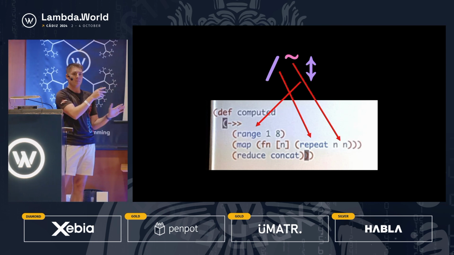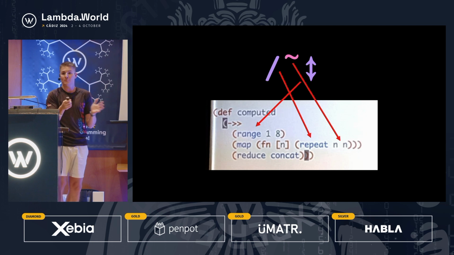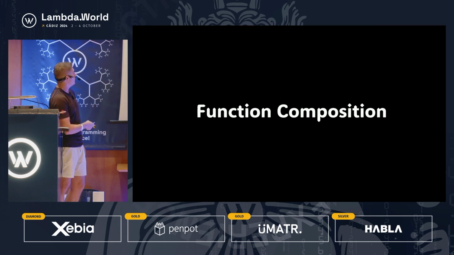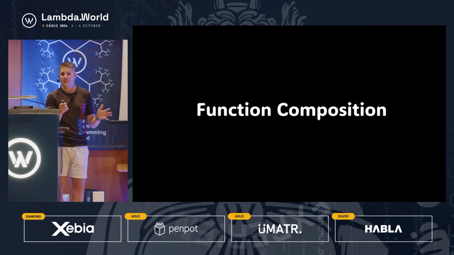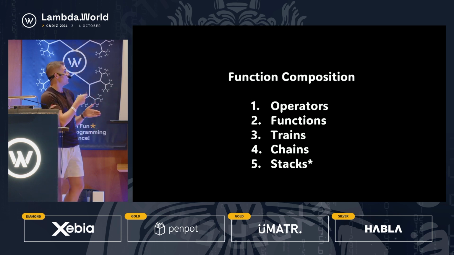It's about these combinators that allow you to write this extremely terse but also extremely expressive code. So the main thing we're going to focus on in this talk is function composition. I'm sure all of you at a functional conference, you know what this is. Primarily the type of function composition that folks do, though, is composing unary functions together. However, there's way more than just unary function composition. And on top of composing functions, there are different strategies for composing functions. And we're going to go over a number of these strategies.